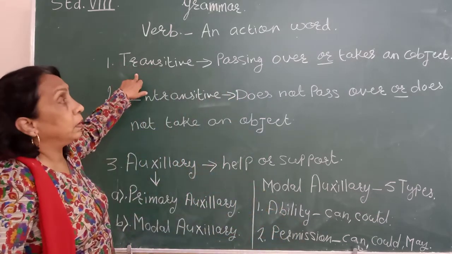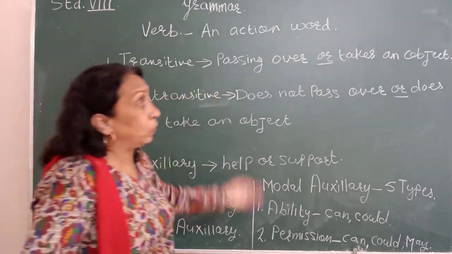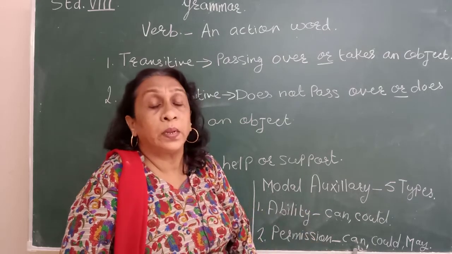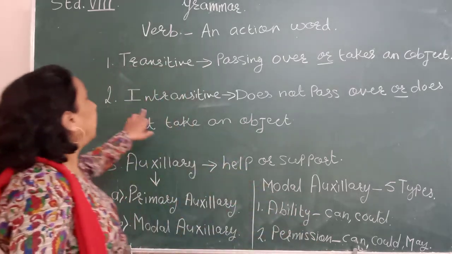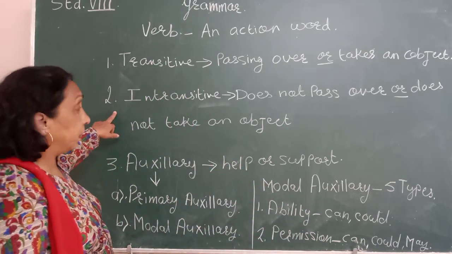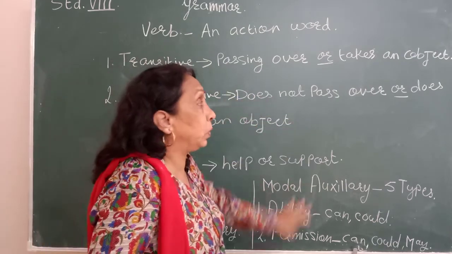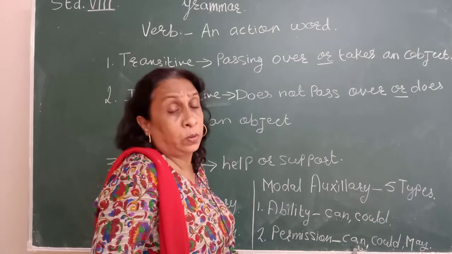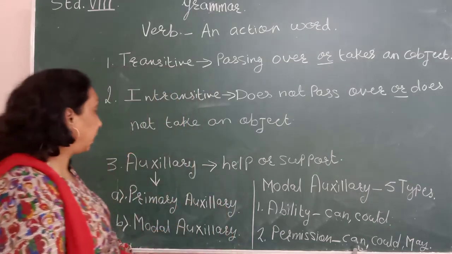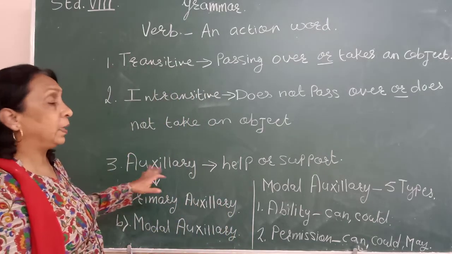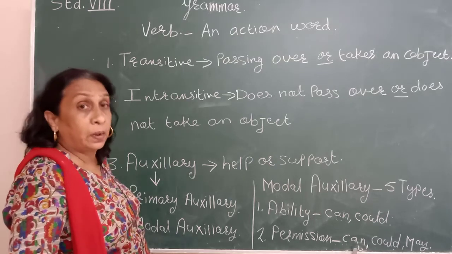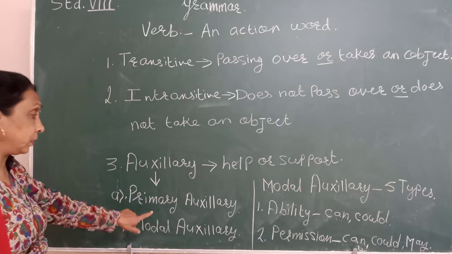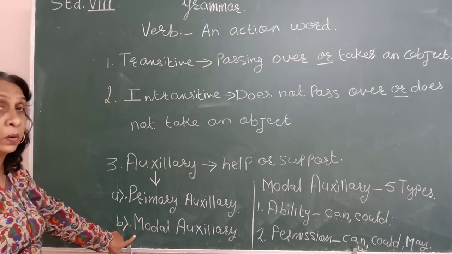Transitive verb, passing over or takes an object to complete it. Example is the boy kicks the football. Now intransitive means what? Does not pass over or does not take an object. The baby was crying loudly or the boy was crying loudly. Okay. Then auxiliary verbs, they are called help. They help or support. In auxiliary verbs there are 2 parts: primary auxiliary and modal auxiliary.